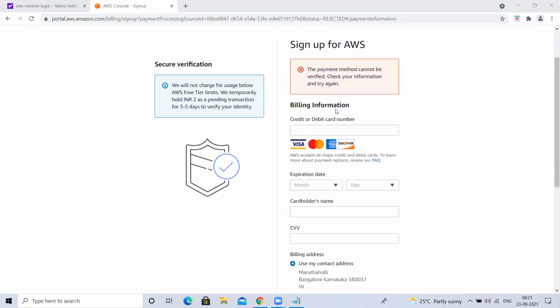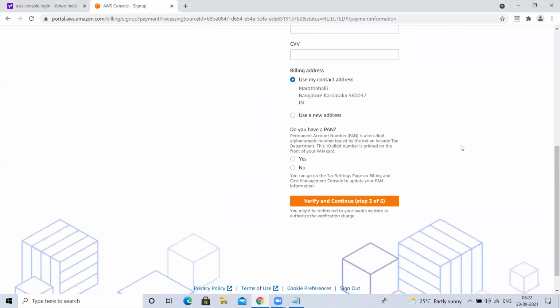Now, what might be the issue here is the card you are using, Nagendra. Is that a Visa card, MasterCard, Amex or Discover card? Only these 4 types. AWS accepts all major credit and debit cards. To learn more, you can click here. But they are not going to support RuPay cards, I think. Only Visa, Master, Amex and Discover cards they are supporting. What is the type? It is a Visa Platinum credit card. But something you give is incorrect, it is saying.